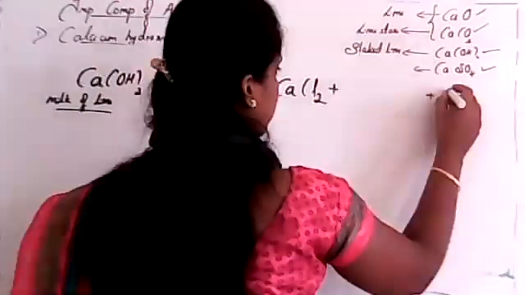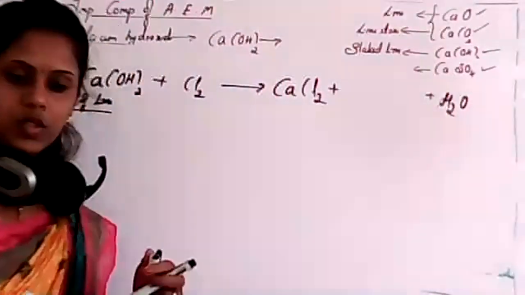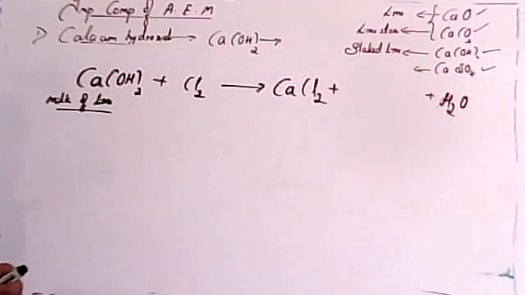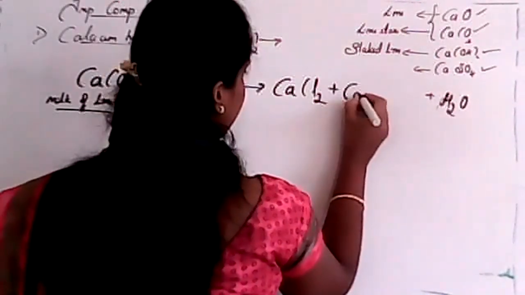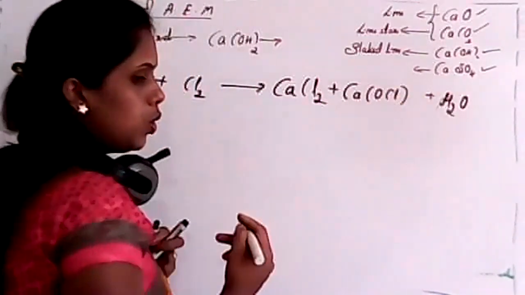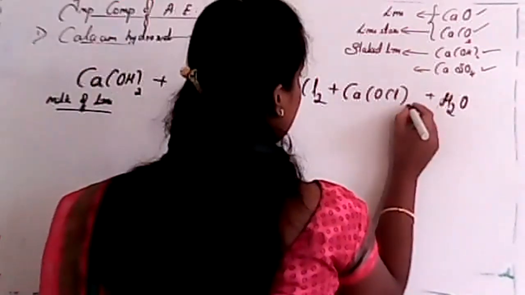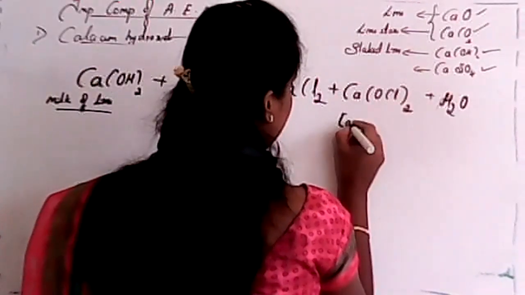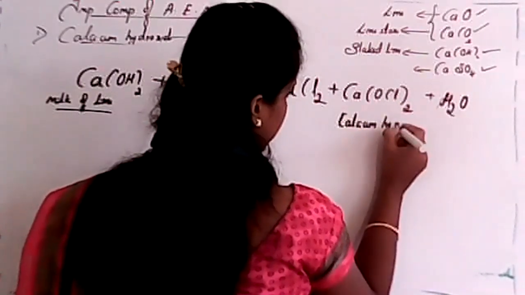Water is also produced. The other product is calcium hypochlorite, Ca(OCl)2. Hypochlorite composition is OCl, twice. I'll write here: calcium hypochlorite.